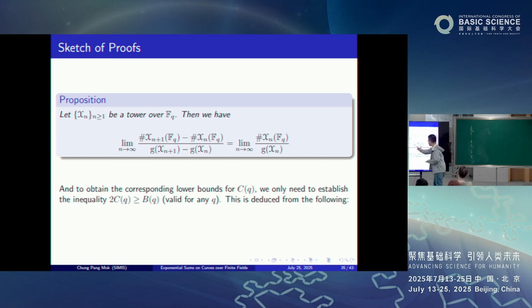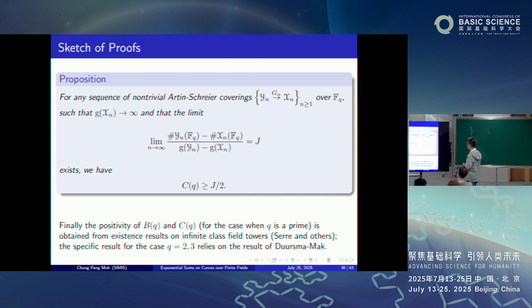So once you have this, we obtain the lower bound for the relative Ihara constant d_q by using the corresponding lower bound for the limit of these towers. As for the exponential sum version of the Ihara constant c_q, we only need to establish this inequality: q times c_q is bigger than or equal to d_q. This is deduced from the following general proposition.